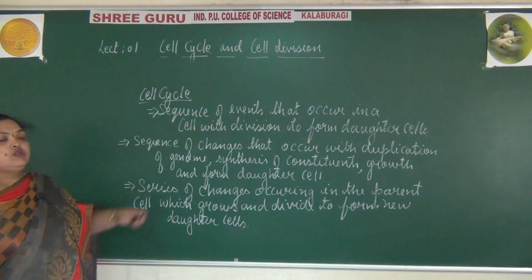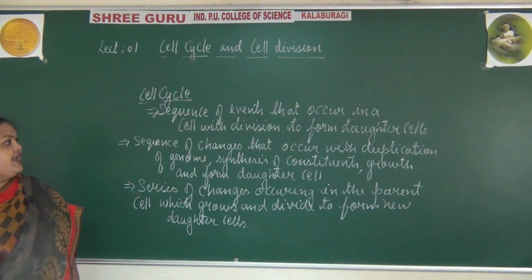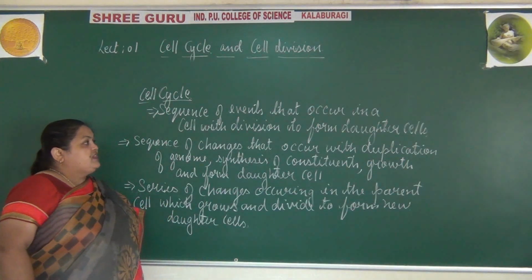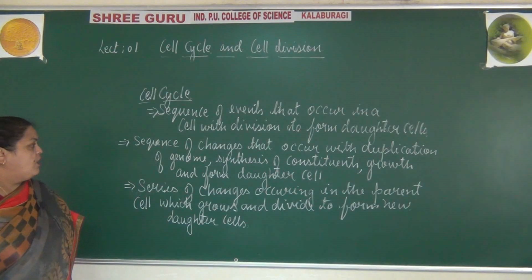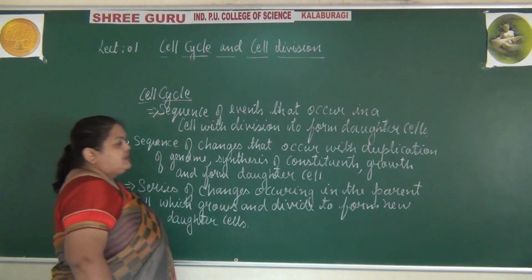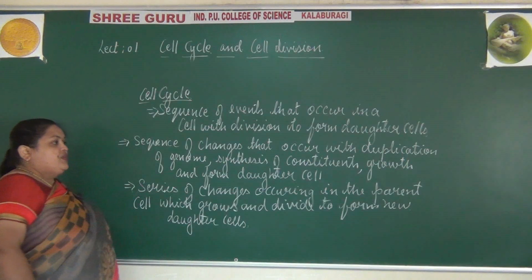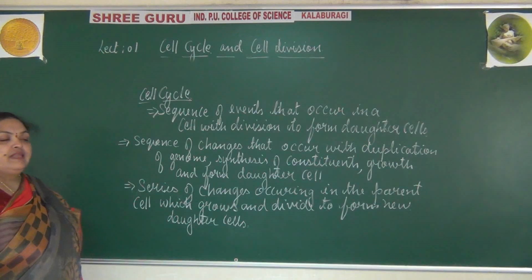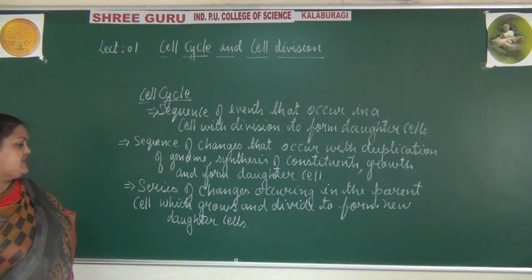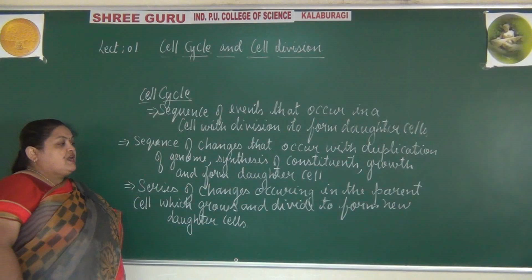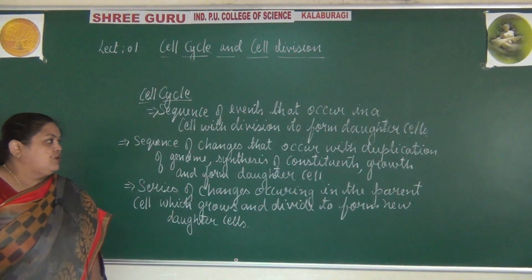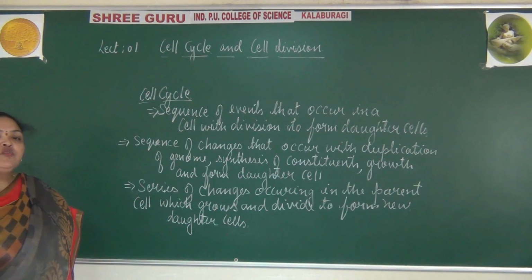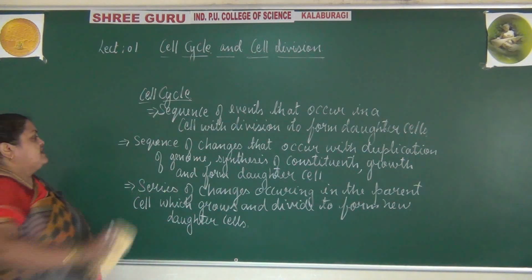Once again, look into the definitions of the cell cycle: sequence of events that occur in a cell with division to form daughter cells, or the sequence of changes that occur with duplication of genome, synthesis of constituents, where there is growth and formation of the daughter cells, or a series of changes occurring in the parent cell which grows and divides to form new daughter cells. So you can go with these definitions of the cell cycle.